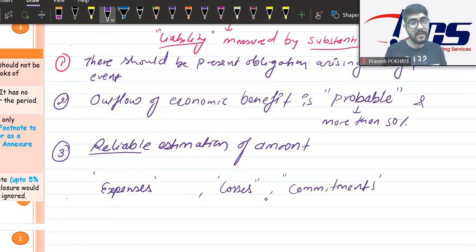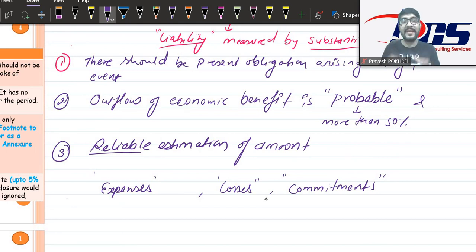If there is more than 50% chance that a certain amount of obligation is involved every year, then we'll not call it contingent, we'll call it a provision. Let's say there is a company called MI or Xiaomi which replaces the parts of lots of mobiles every year because of its warranty provision, right?